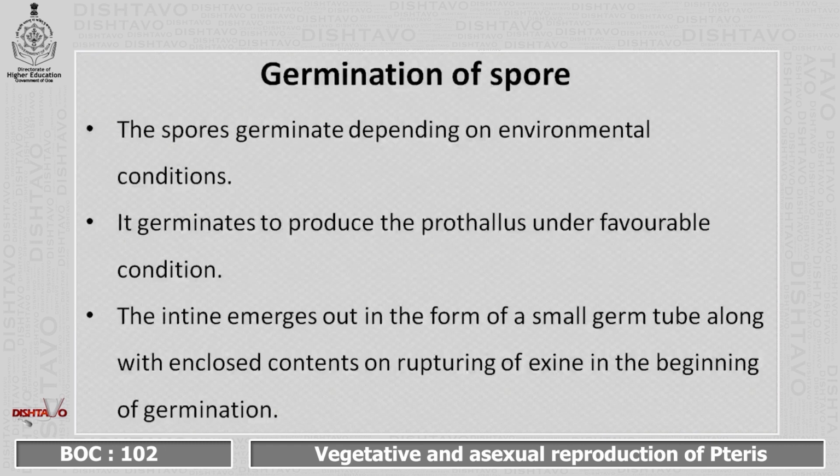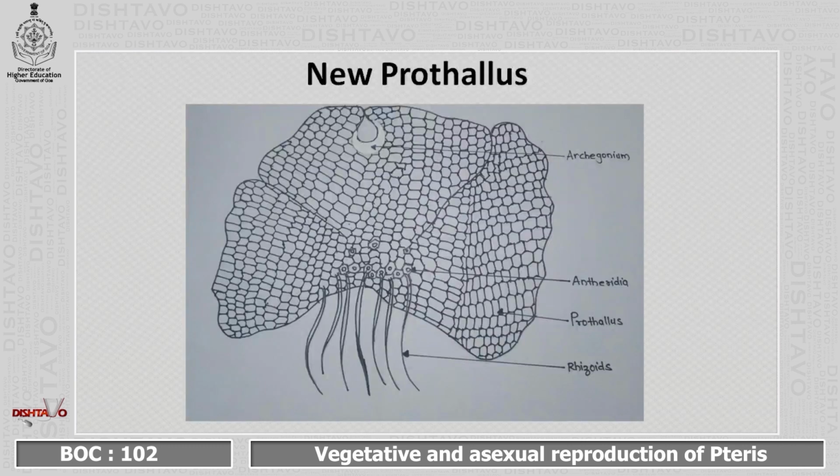The next is the germination of the spore. The spores germinate depending on environmental conditions. It germinates to produce the prothallus under favorable conditions. The intine emerges out in the form of a small germ tube along with enclosed contents on rupturing of the exine in the beginning of the germination. Further, it undergoes several divisions to form a new prothallus. This is the diagram of a new prothallus which is formed.